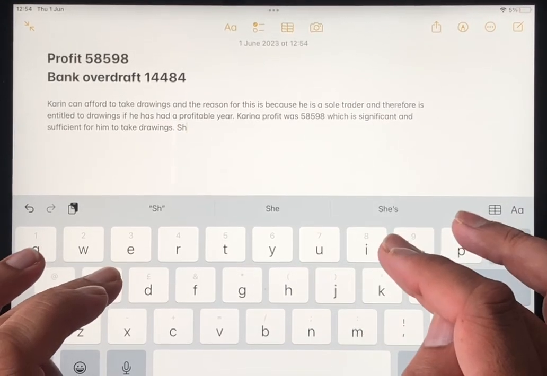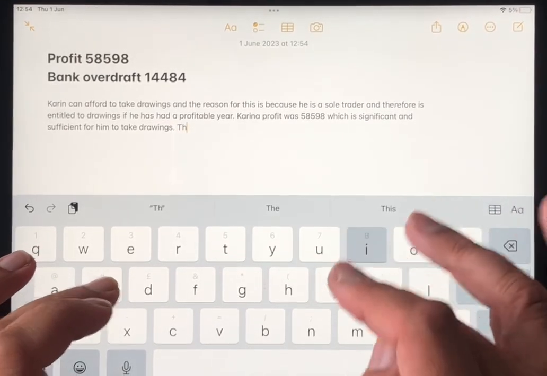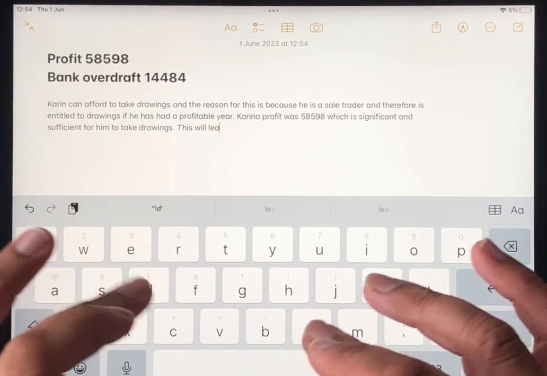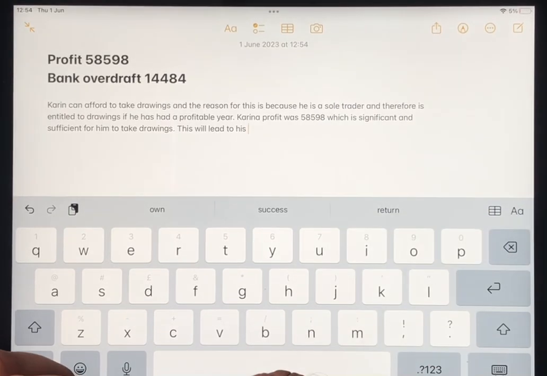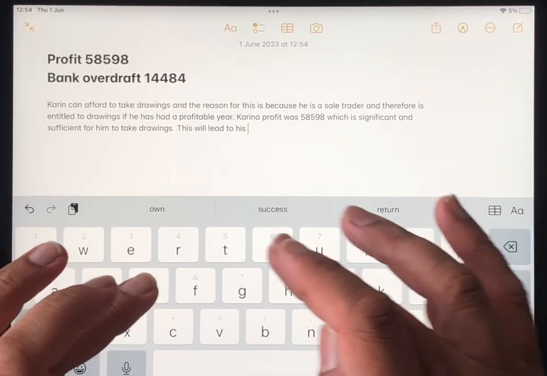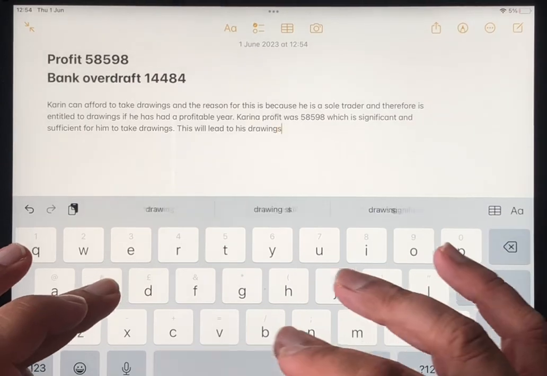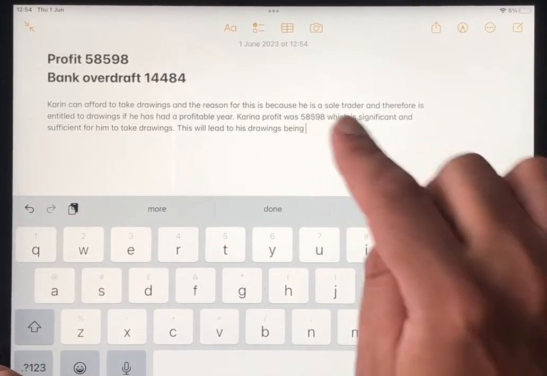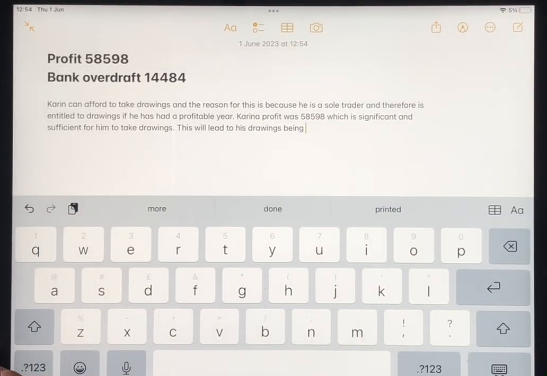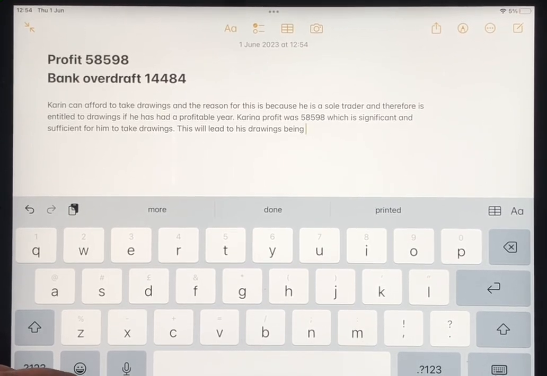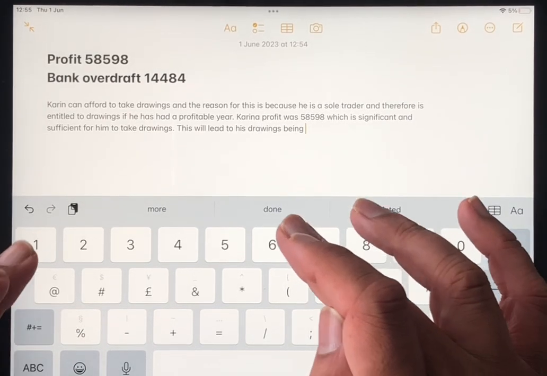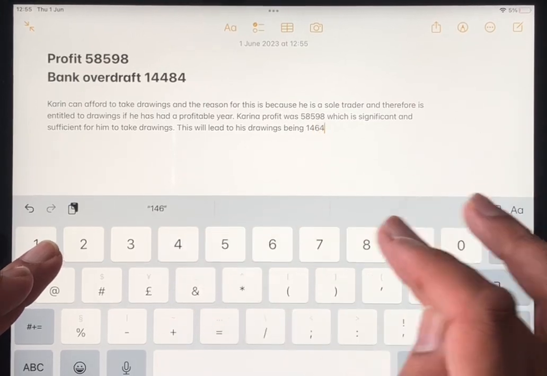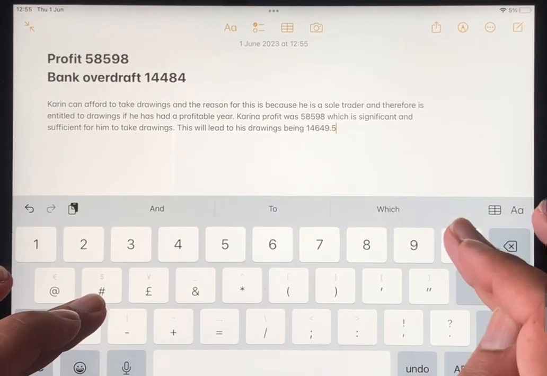And then we're going to say this will lead to, obviously if he takes 25%, his drawings amount being 25% of 58,598. 58,598 times 0.25 will lead to his drawings being 14,649.50.